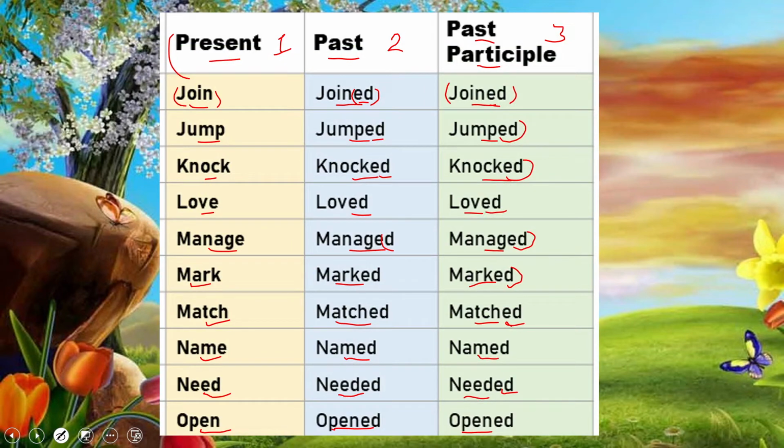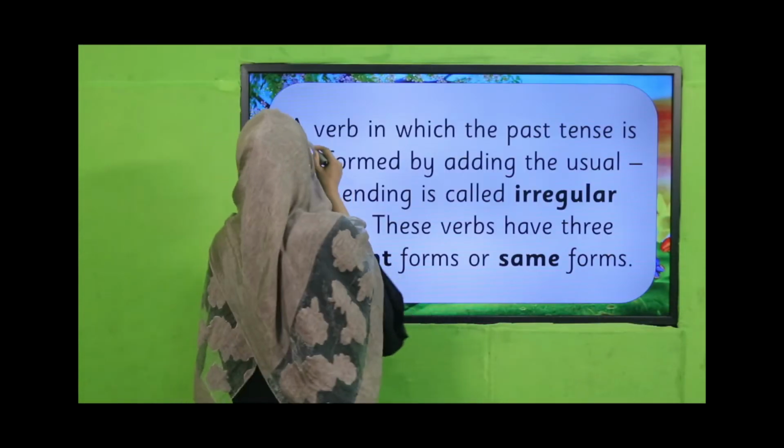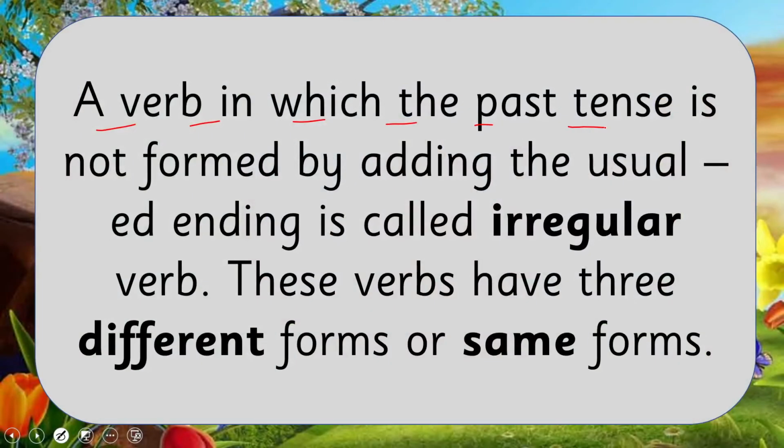So these verbs are called regular verbs. So let's see what are irregular verbs. A verb in which the past tense is not formed, keep in mind, is not formed by adding the usual ed ending is called an irregular verb.